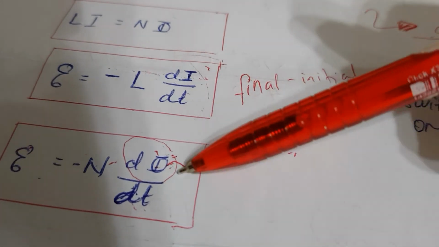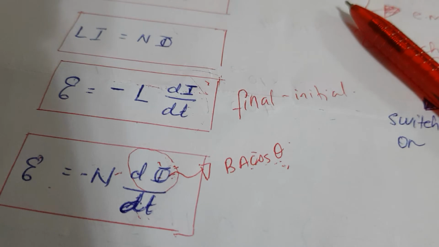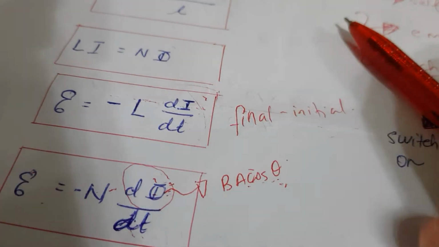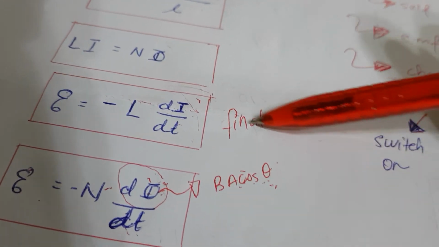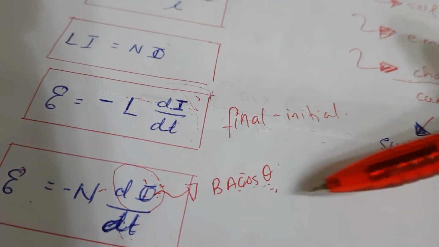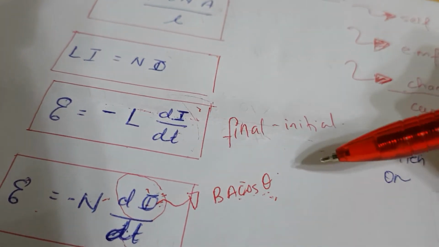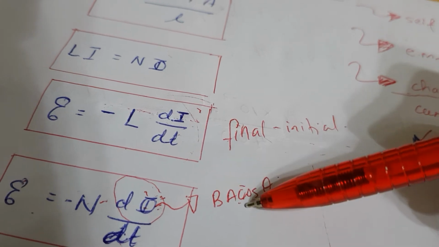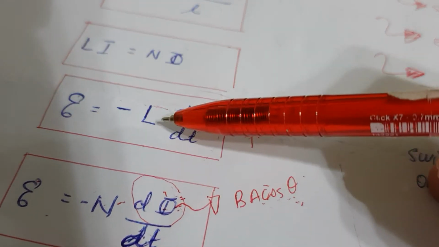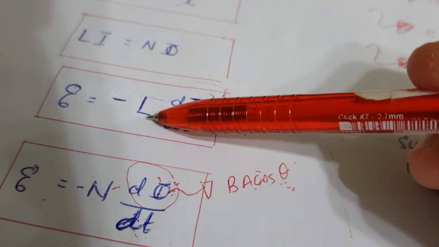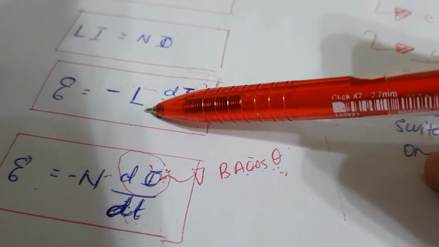Okay, this magnetic flux here is BA cos theta, the formula. But under BA cos theta, you have to find the change. So when you have to find the change, you got to find BA cos theta for final minus BA cos theta for initial. Then only you can get the change. Then what is the time between the final and the initial of BA cos theta? You're going to get dt. This is your number of turns and this is your self-inductance. So sometimes you got to go up here, find here first, and then the value goes back here.